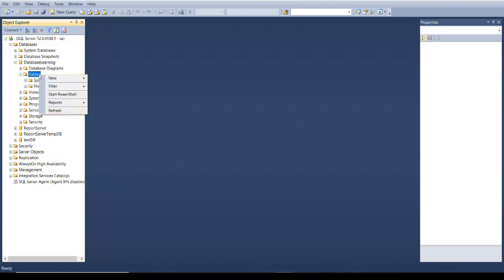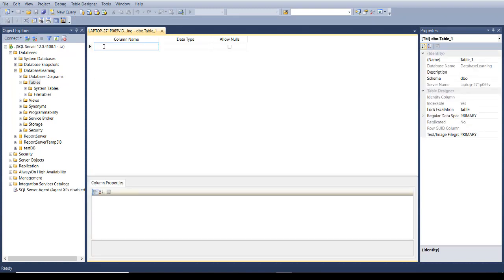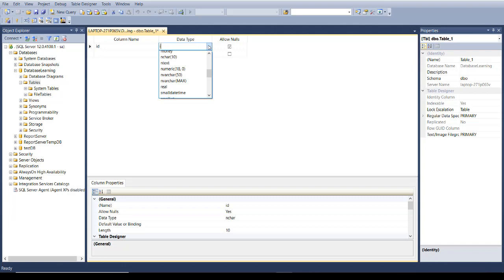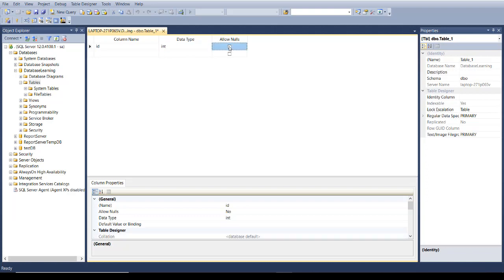Now to add a table, simply go to Tables, New Table. This is the column name. The first column can always be ID, and that can be of type int. If you check allow nulls, that means you will allow null values in the column. But for the ID column, we don't want any null values, so I'm unchecking this.